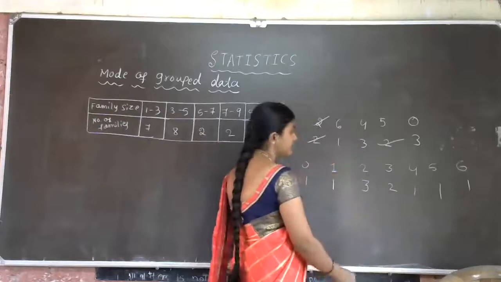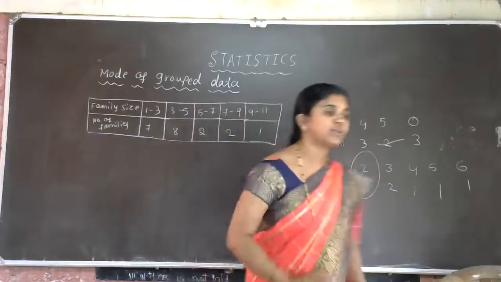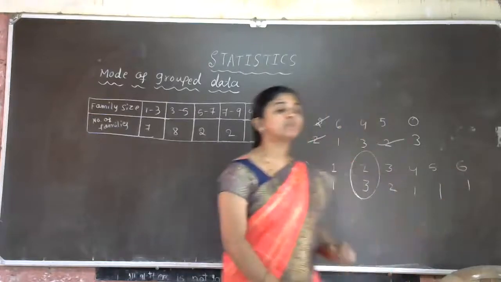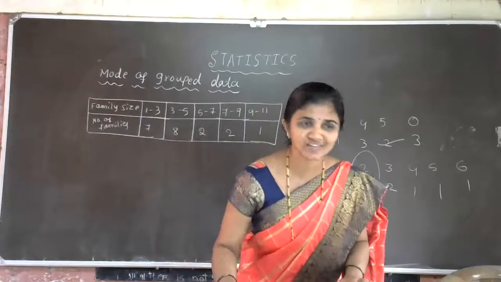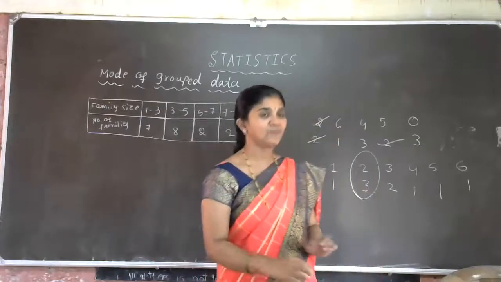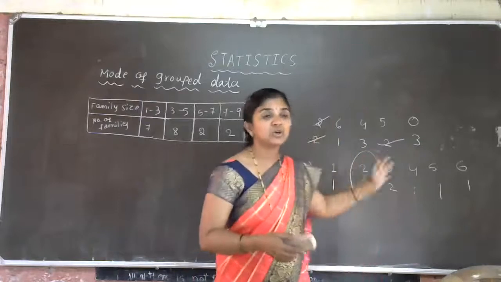So here, which has the highest frequency? This 2 has the highest frequency, that is 3. So that's why, the mode of the data is 2. This is a 1 mark question in the 9th standard. So it's a very easy concept. This is the mode of ungrouped data.